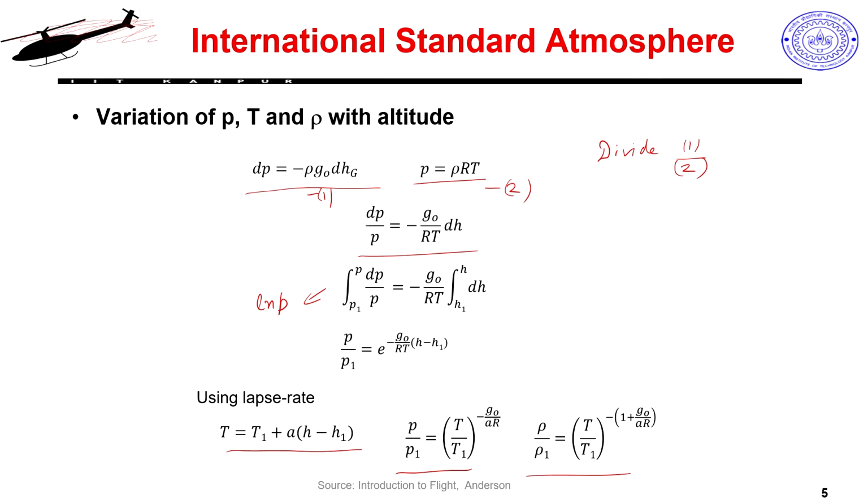Now, the key parameter which I know for sure and can easily calculate is my temperature variation. If I know my temperature at sea level, using the lapse rate I can easily know the temperature at a higher altitude. So, I will be able to know T and T1. Once I know T and T1, I can get the relation between pressure at sea level versus pressure at a high altitude, and similarly density at sea level versus density at higher altitude. That is the easy thing. So, these three relations are adequate for me to get all the key parameters which would govern my performance.